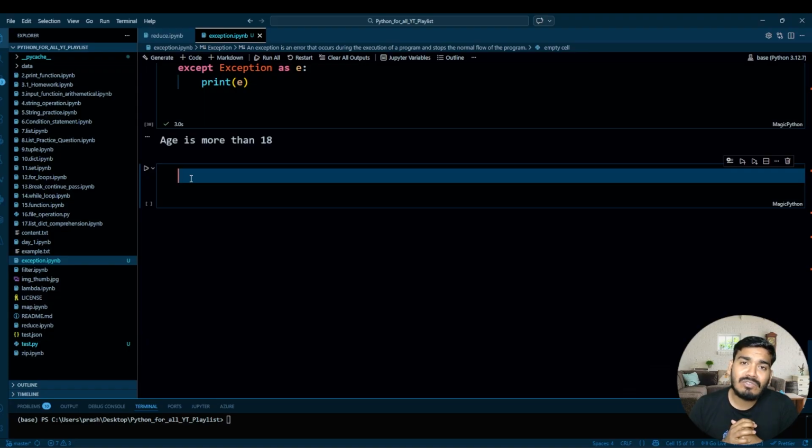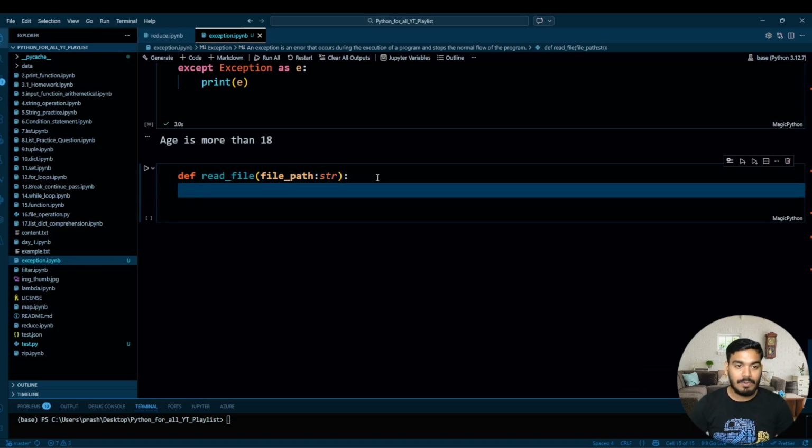Now let's write one piece of code to understand the complete flow, some kind of a mini project. So let's write def read_file, and over here file_path, and this path will be str. So I'm giving the hint to the user that they should always pass the file path as a string. Okay, then over here we will check whether the path is a string or not, and we will write the try block.